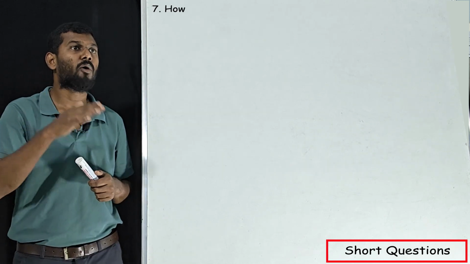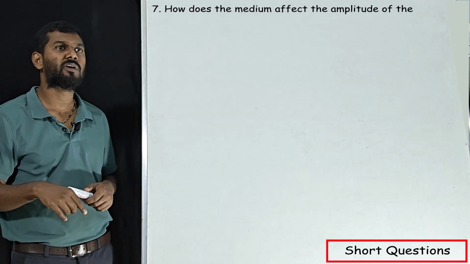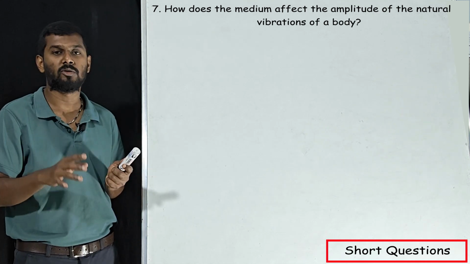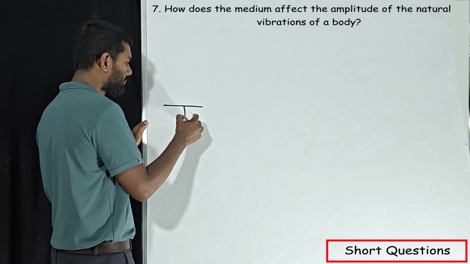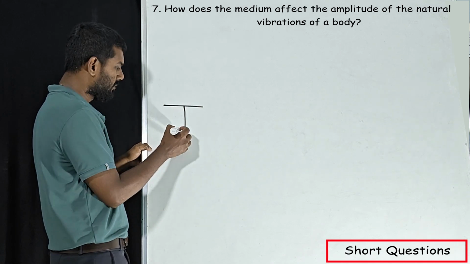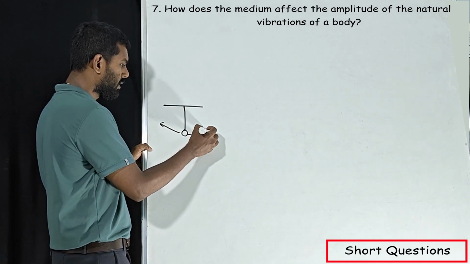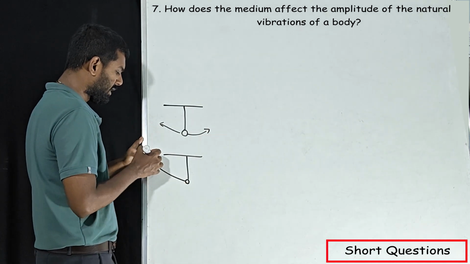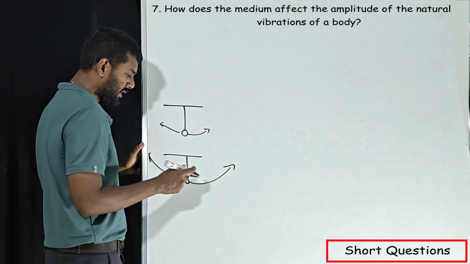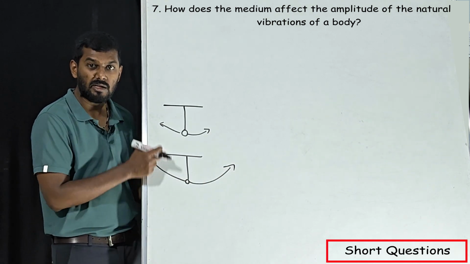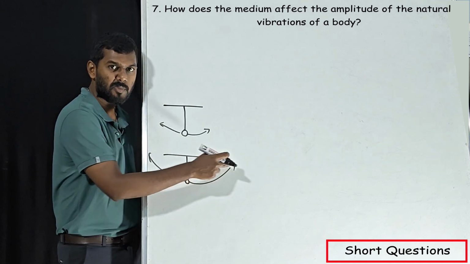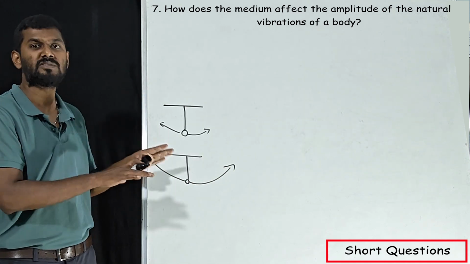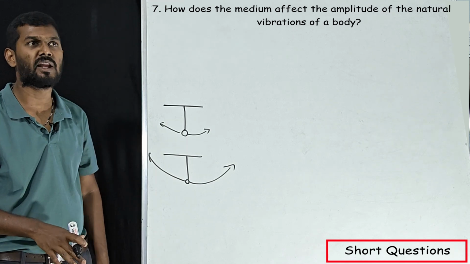Our next question: how does the medium affect the amplitude of natural vibrations of a body? First you need to understand what amplitude is. We'll take an example of a pendulum, which is moving till here, and the same pendulum moving till here. Compare this one and this one. Here the displacement is more. This is nothing but amplitude. So in this way we need to understand, then only you can answer these kinds of questions.